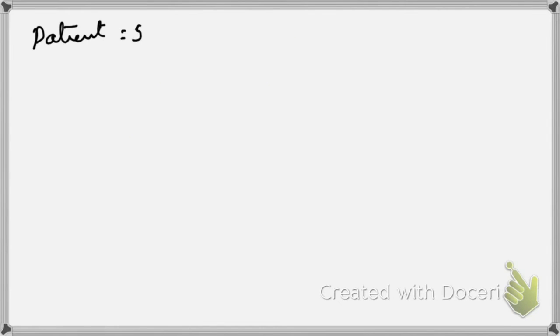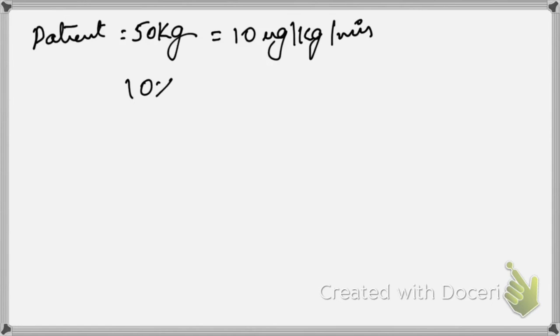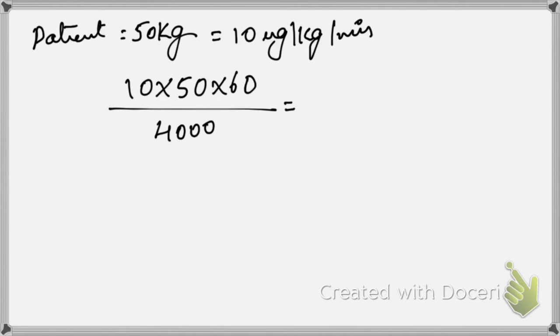So in a patient who is 50 kg, as we discussed in the last one, let's start with 10 microgram per kg per minute. So 10 mics in a 50 kg patient, divided by 4000, which is present in 1 ml of the syringe. So it comes up to 7.5 ml per hour. So when you want to start infusion at 10 mics, you have to start single dilution at 7 ml per hour.